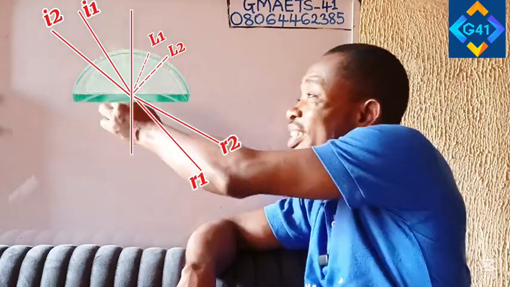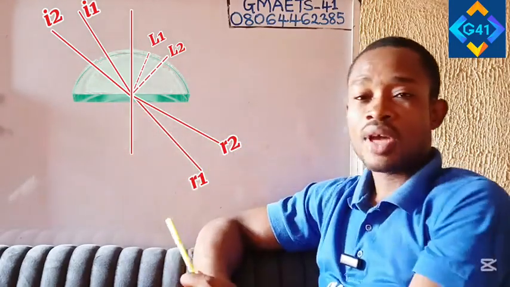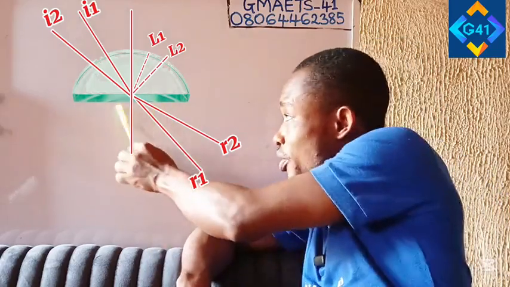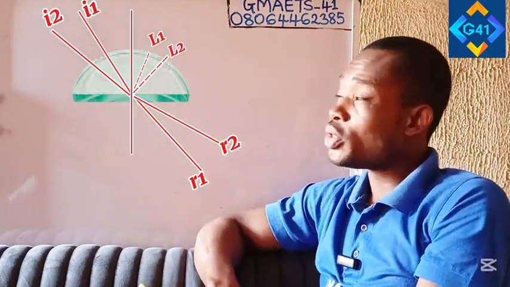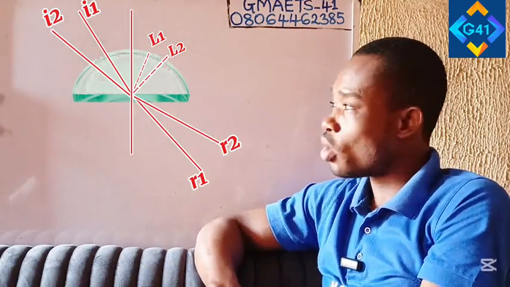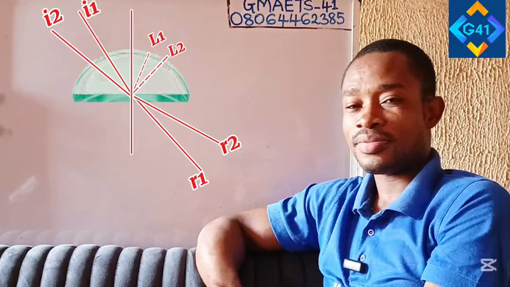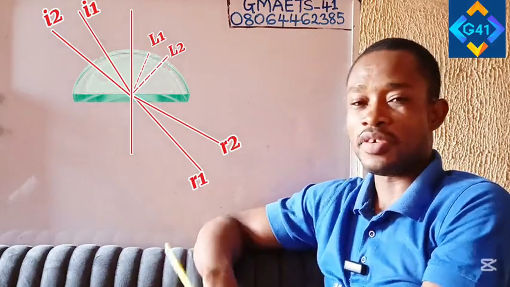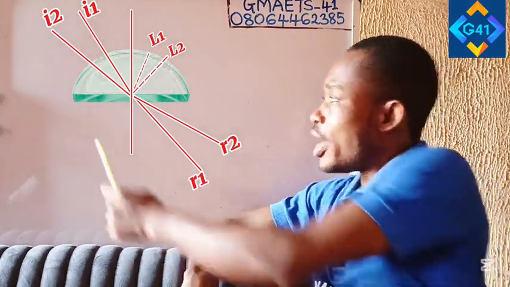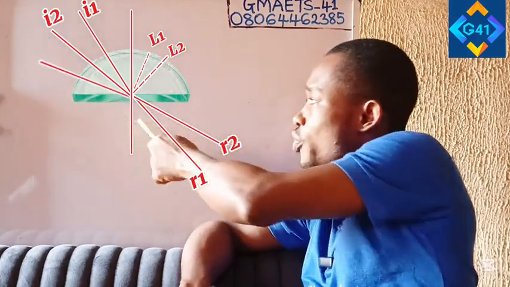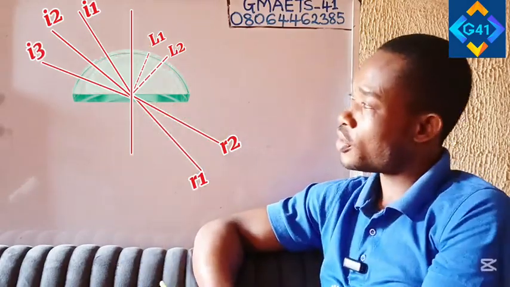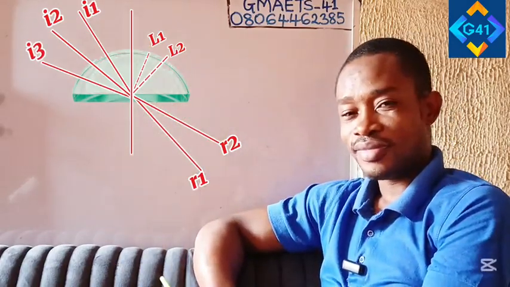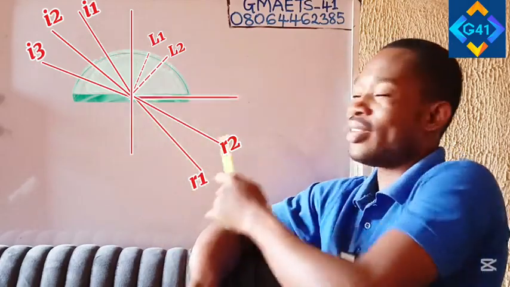We are still going to increase the incidence angle, the incidence angle in the denser medium, in the semicircular prism. We're going to increase that angle now and see what the refracted ray is going to do. We're going to see the positioning of the refracted ray. So now again, we have this incidence ray coming from the denser medium. At the point of incidence, you now see the refracted ray.